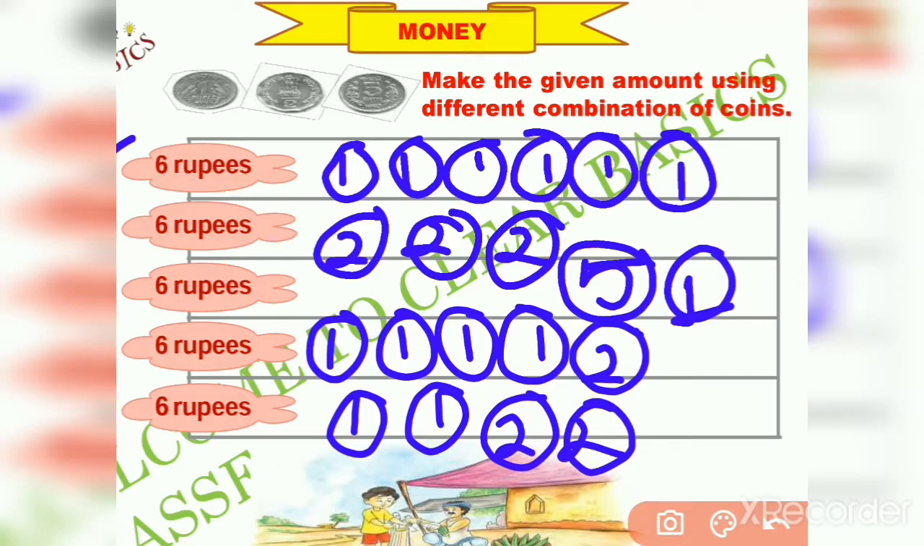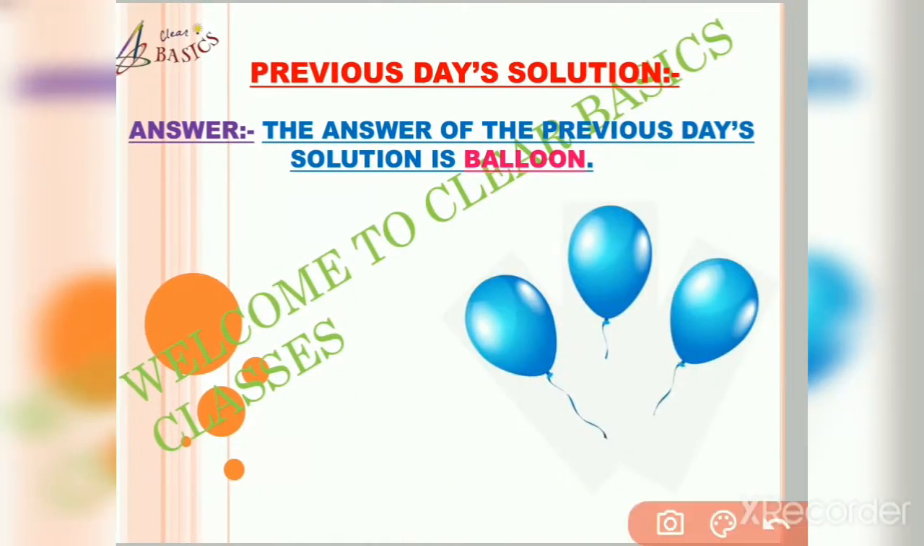Friends, I hope you all have understood this clearly. Now friends, it's time to discuss the answer of the previous day's surprise question. Check your answer, friends. The answer of the previous day's question is balloon. Friends, look at this picture. It can be found in a fair. It is filled with air and children love to play with colorful balloons. Friends, I hope you all have answered it correctly.